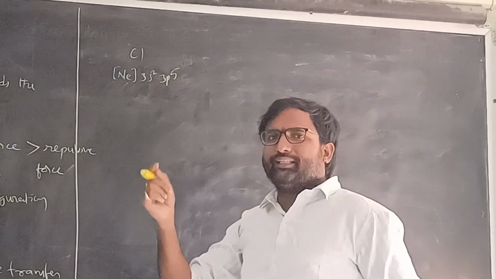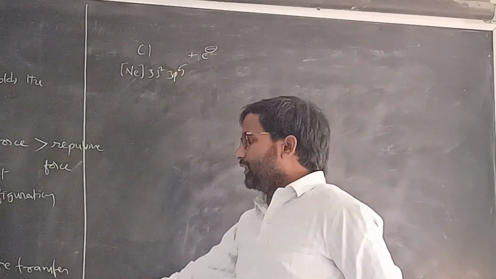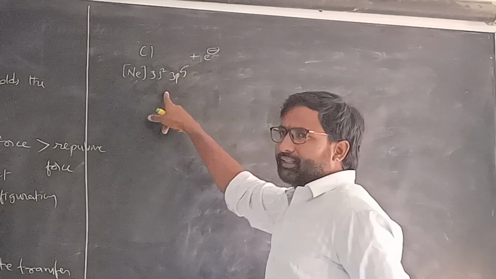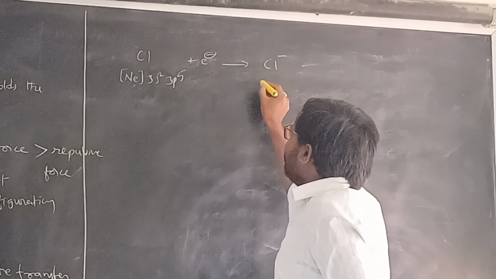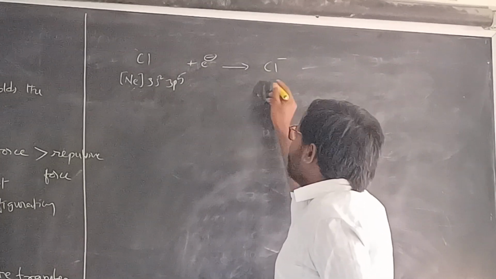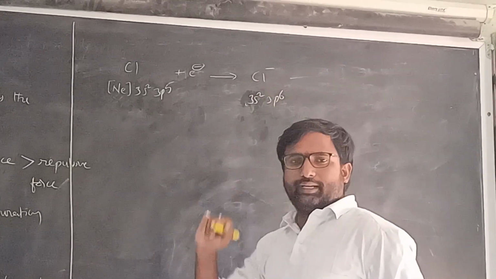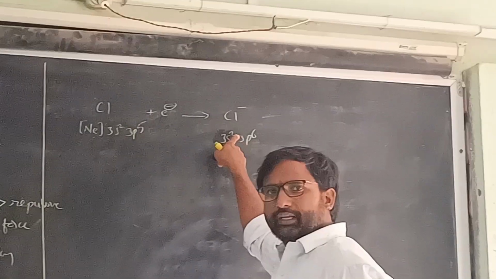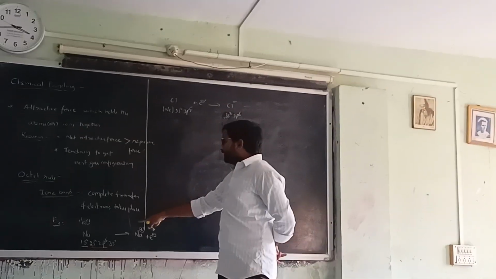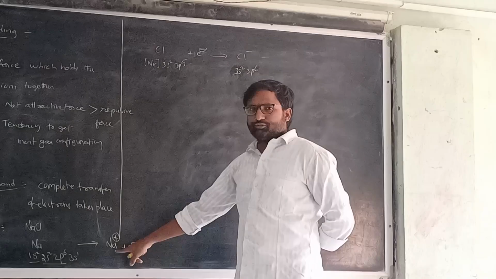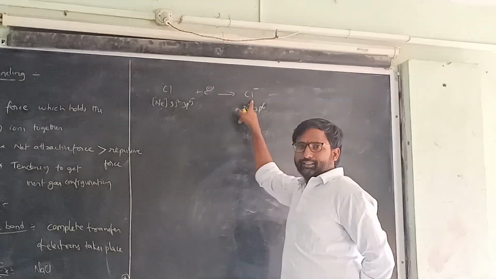Then it tries to gain the electron. Whatever electron was lost by the sodium, the same electron is gained by the chlorine, which becomes Cl minus and reaches the argon electronic configuration, 3s2 3p6, achieving the 8-electron configuration in its valence shell. In the same way, sodium also achieves the 8-electron configuration by losing, and the chlorine by gaining.